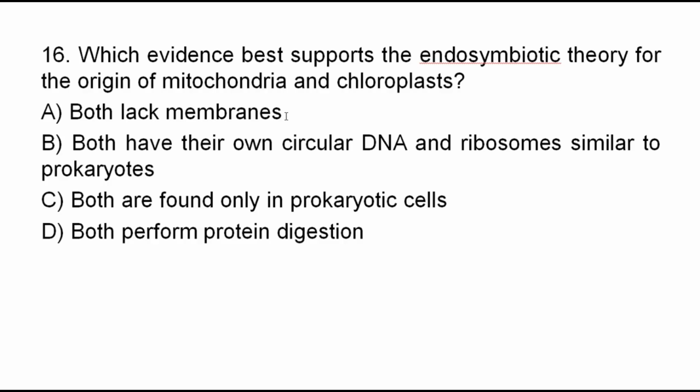Living bacteria engulfed by cells integrated within the host cells and became mitochondria or chloroplast. And this theory is known as endosymbiotic theory. So, which evidence best supports the endosymbiotic theory for the origin of mitochondria and chloroplasts from the given alternatives?